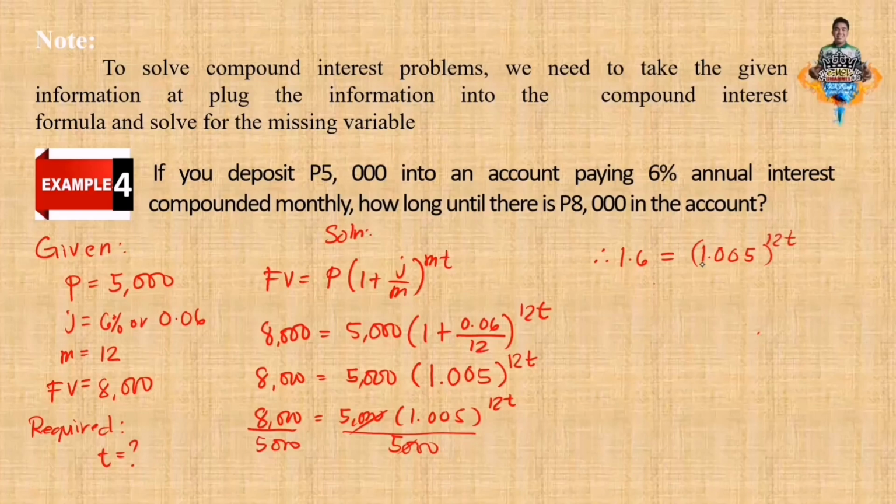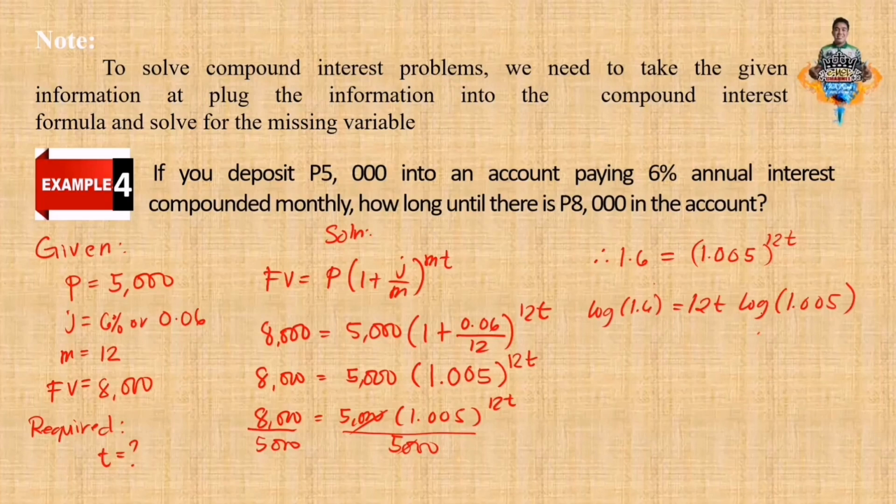Now again, as I told you earlier, we have two ways. We're going to use the logarithm so that we can bring down this exponent as the factors here. How? We're going to log both sides. So logarithm 1.6 equals, bring down 12 time, then logarithm 1.005.